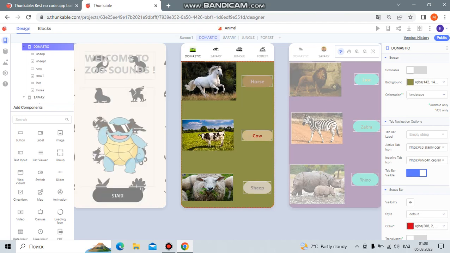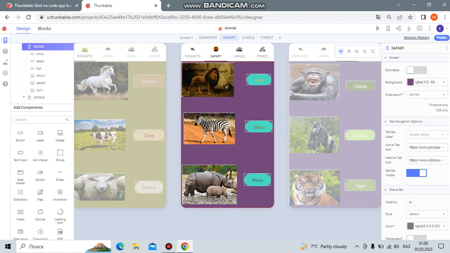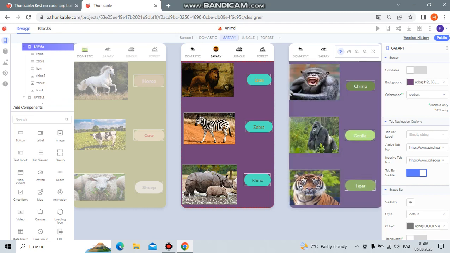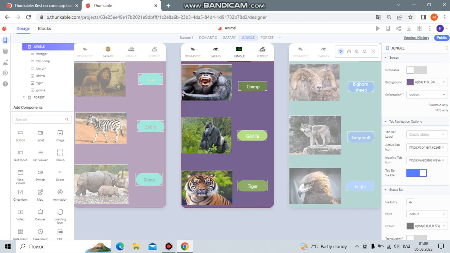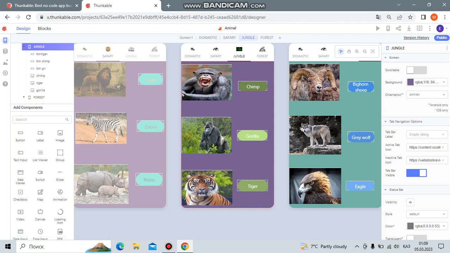And I want to explain a great thing to you. When we are in Navigator Domestic, it shows us a very beautiful picture. But in Safari, Jungle and Forest, there are black and white pictures. When we go to Safari, the Domestic becomes black and white, but Safari becomes a beautiful picture. When we go to jungle, it's also like this. And when we go to the forest, it's the same thing.